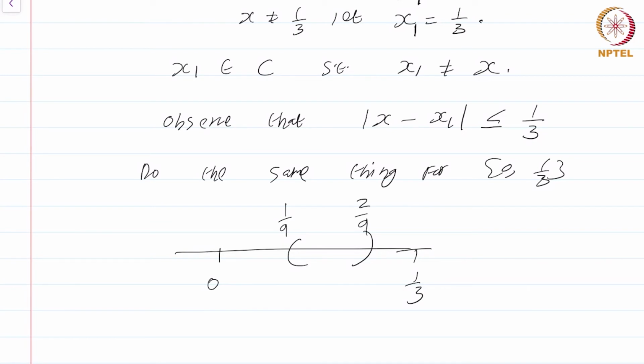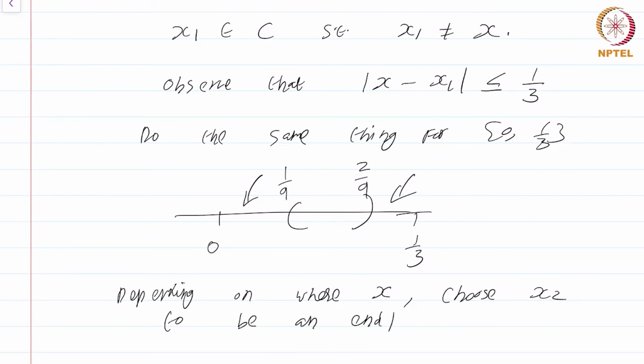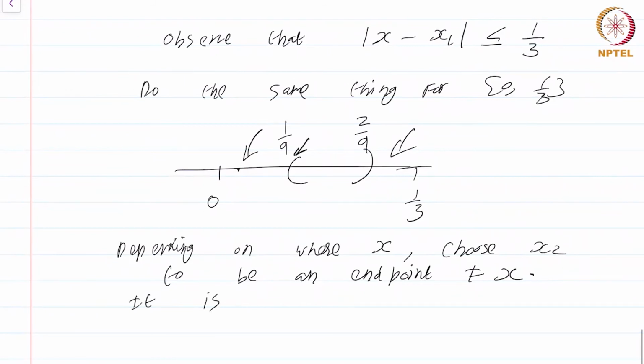X has got to be either here or here, depending on where x is. Choose x2 to be an endpoint not equal to x. So if x was actually somewhere here, you could have chosen this 1 by 9 as the choice of x2. It is clear that mod x minus x2 is less than or equal to 1 by 9.